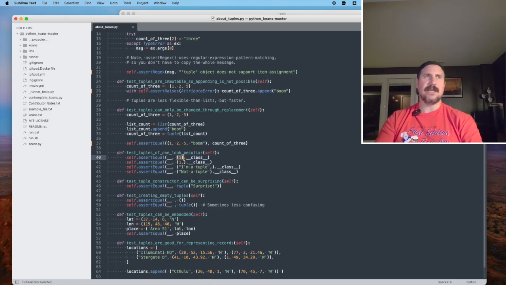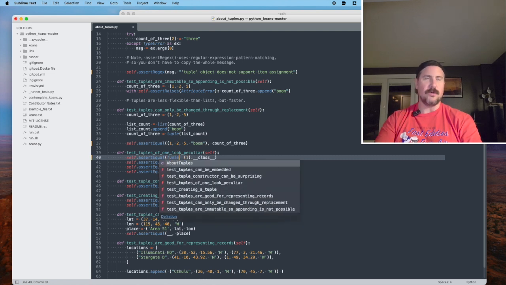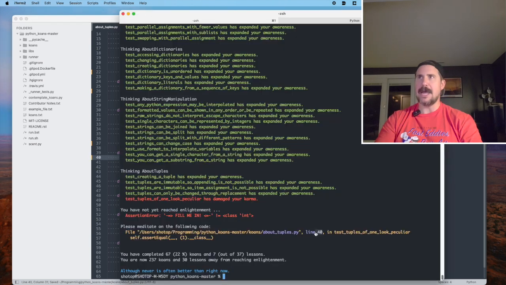And this thing, it looks like a tuple with a single integer inside. What is the class of that? I assume it is of class tuple. Let's see if that's correct. So does line 40 pass? No, it does not. All right, so